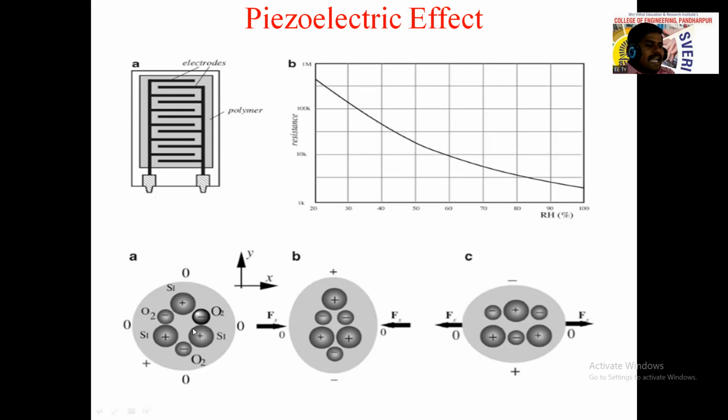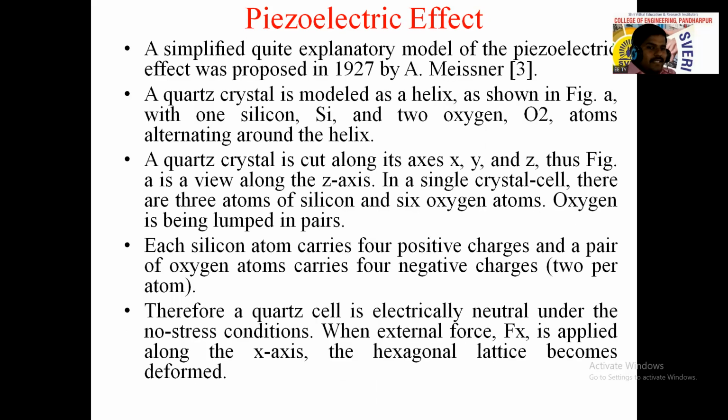So see, this is the diagram. There is a deformation of that material, it will occur, due to applied force. At the same time, there is a charge redistribution, it will occur, and due to that charge redistribution, we get one positive charge and one negative charge, and that positive and negative charge is nothing but electrical energy generation.